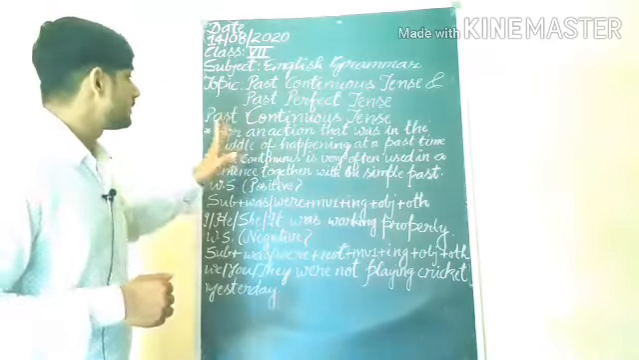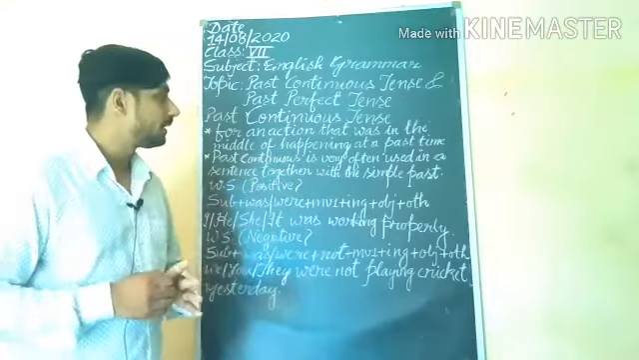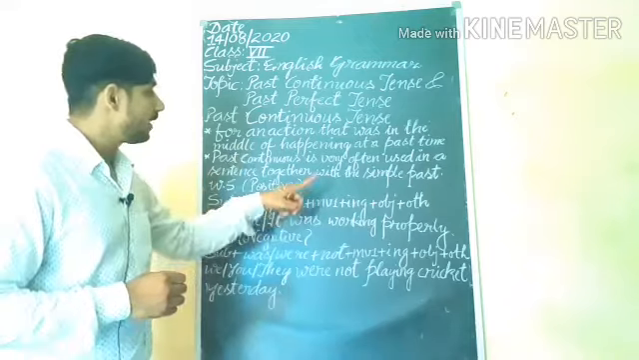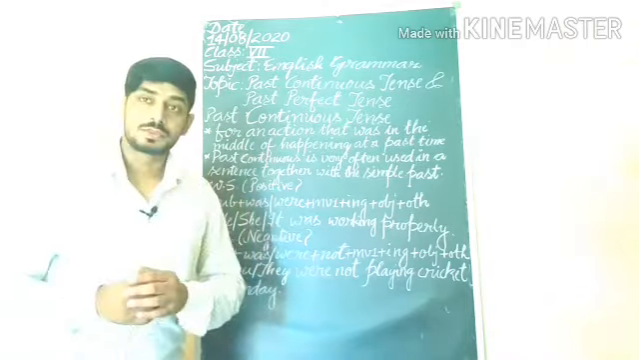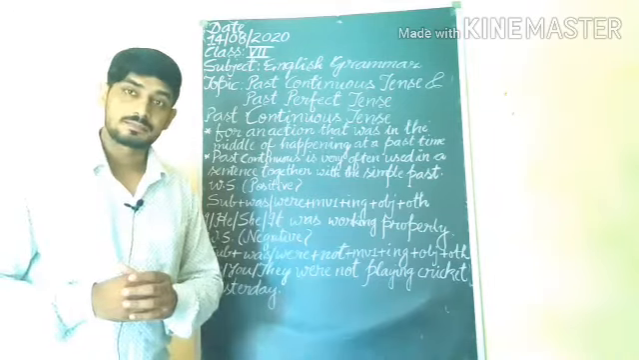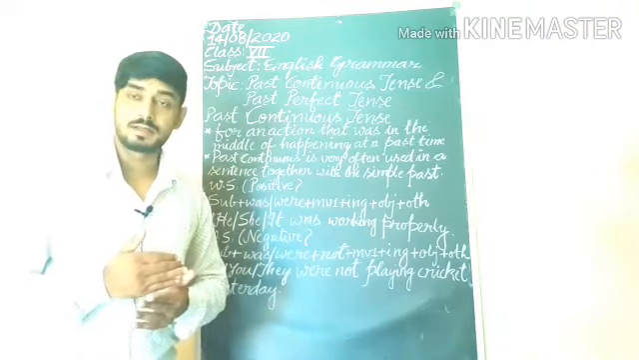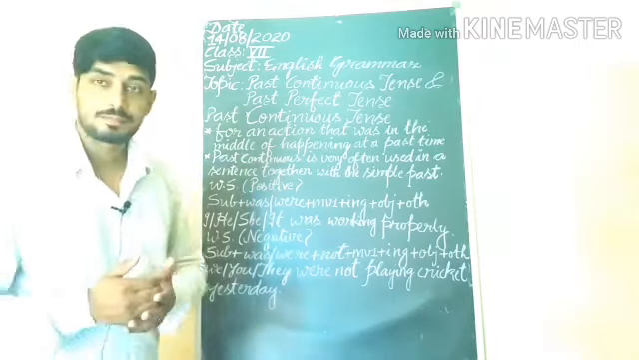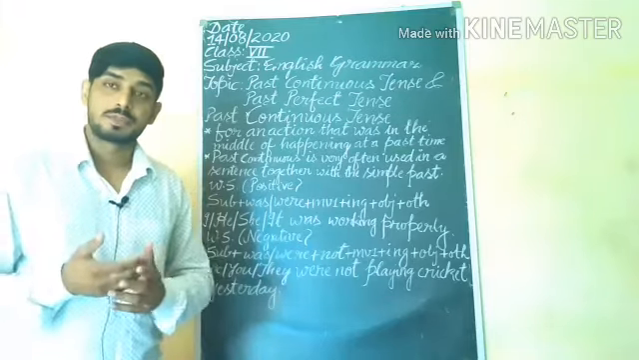Past continuous tense is used for an action that was in the middle of happening at a past time. Afterward, past continuous is very often used in a sentence together with the simple past. So past continuous tense is used for the action that was in the middle of happening, means the action was in continuous mode in the past time, not in completed mode. Understand? In continuous mode.